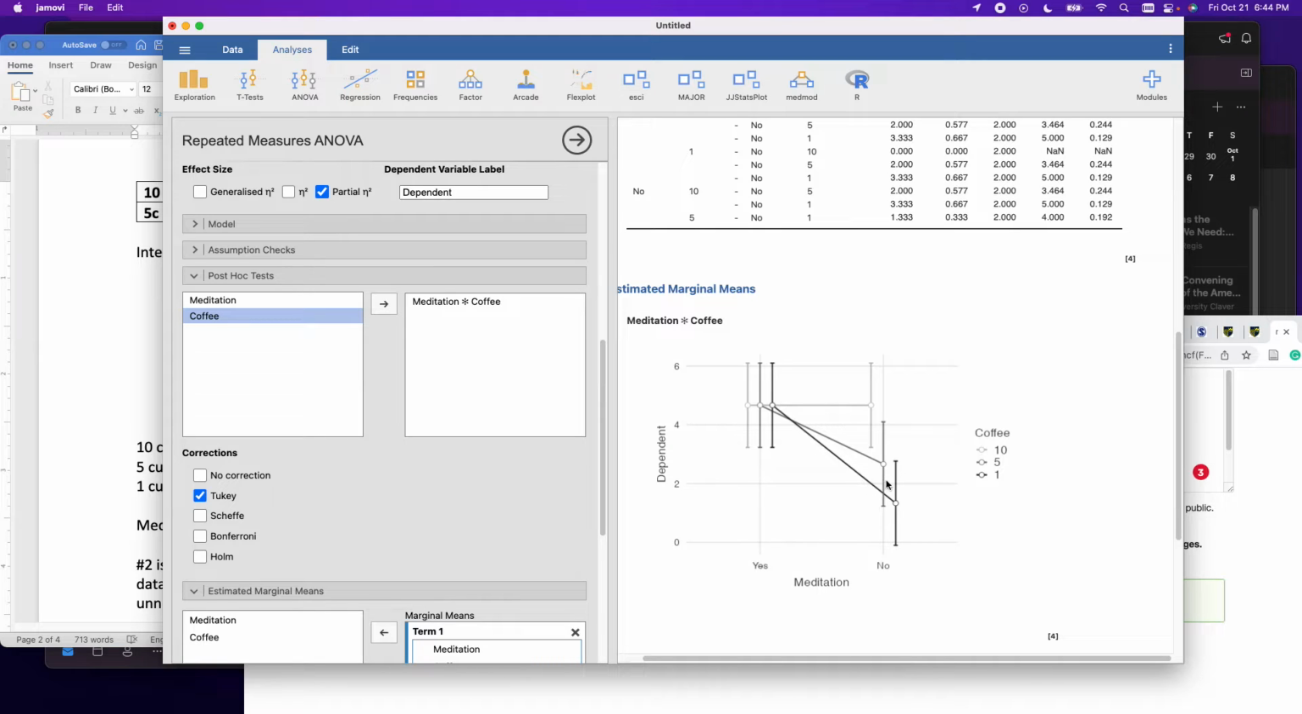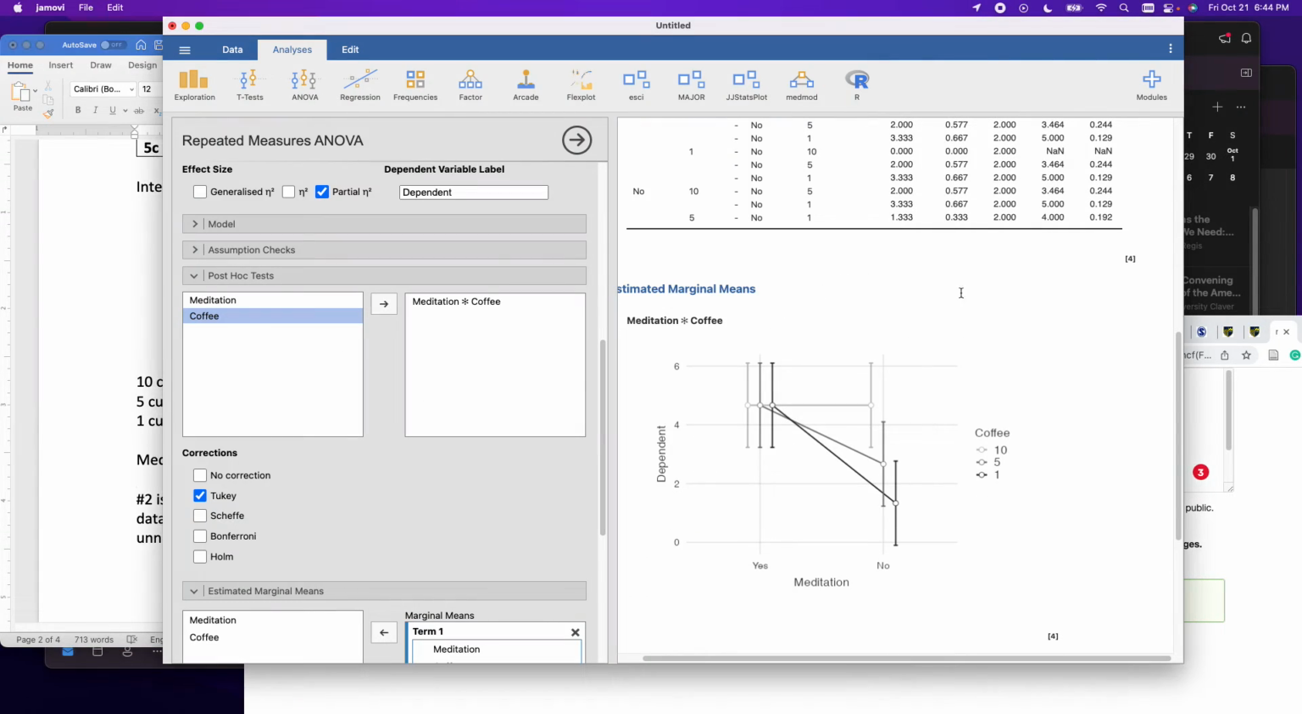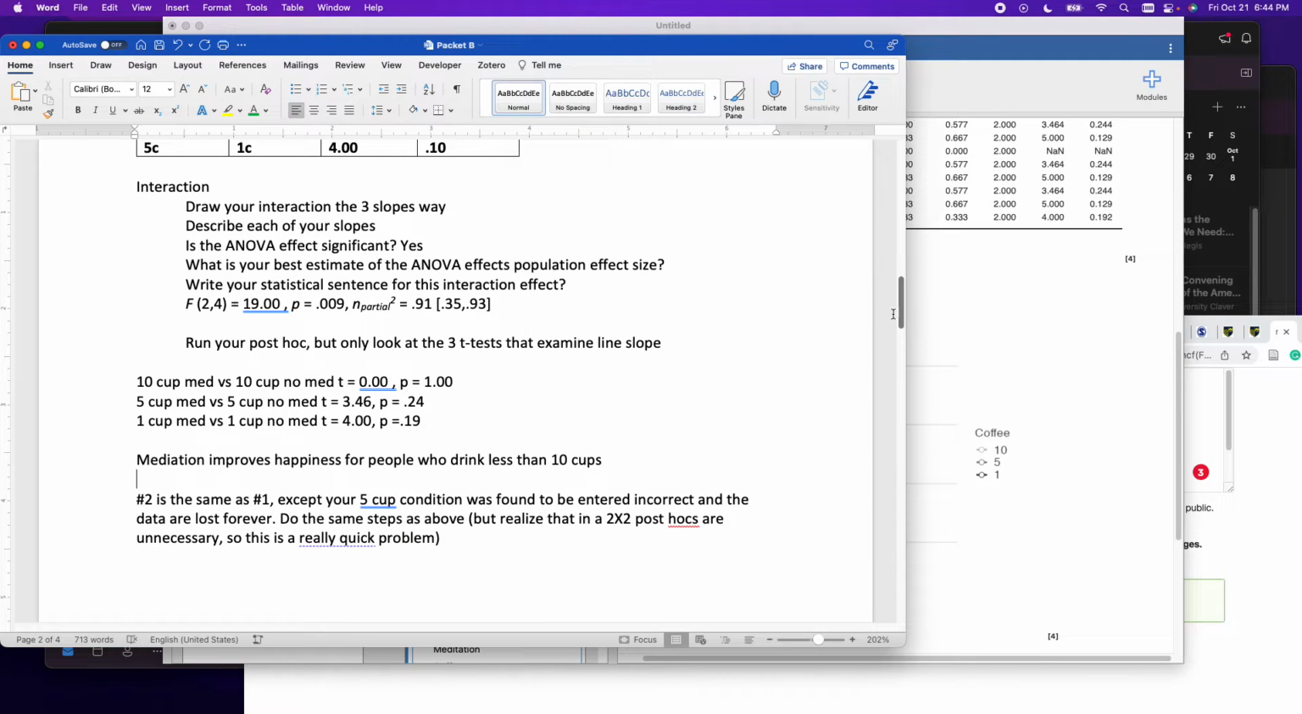I was like, look, meditation appears to improve happiness for those who drink 1 cup and those who drink 5, but not for those who drink 10. I just said it. That's it. So, if you can summarize this in a sentence, do it. You can't always do that. You will always get your points correct if you just describe the 3 slopes, but sometimes you see a pattern.